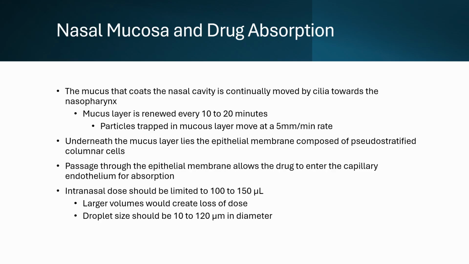Intranasally administered doses of medications should be limited to 100 to 150 microliters, as doses greater than this can potentially cause a partial loss of the drug through the nostrils or posteriorly through the nasopharynx, creating an oral drug. The droplet size of the medication should have a range of 10 to 120 micrometers in diameter. This is because smaller particles would cause the medication to be inhaled into our lungs, and larger droplets would lead to deposits of medication in the anterior portion of the nose.